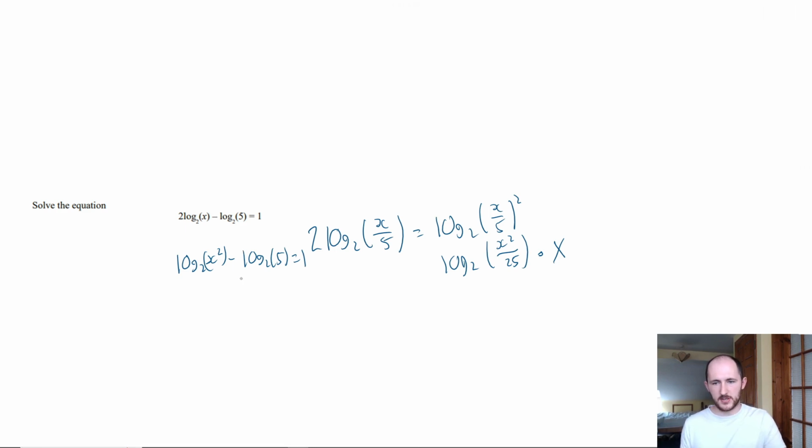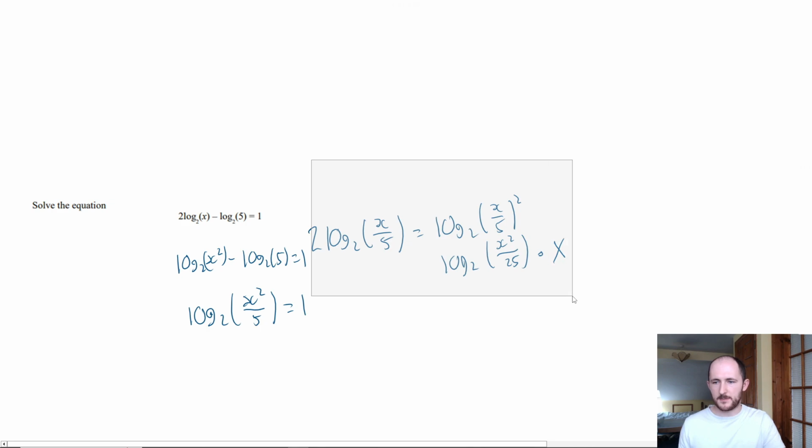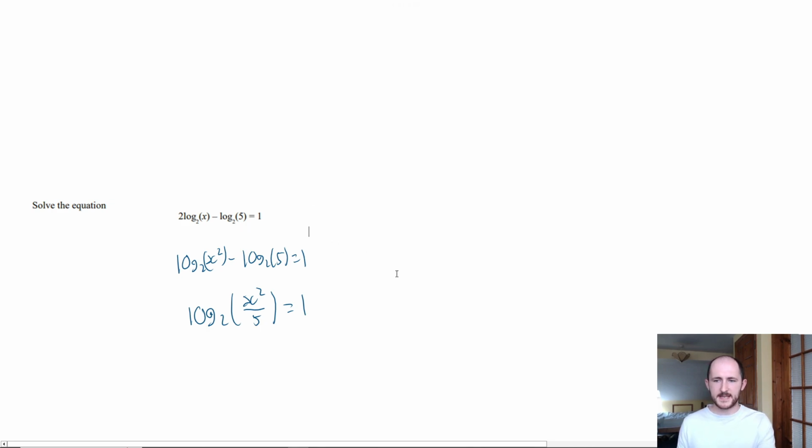Then when I use the division law, because they're subtracting, we can divide them. Can you see how these are different? Okay, so this method on the right is not correct. Please don't use it. But I see that mistake being used, happening quite a lot. Keep in mind these 2's, because it's squaring, it's affecting just this first thing, not the whole thing.